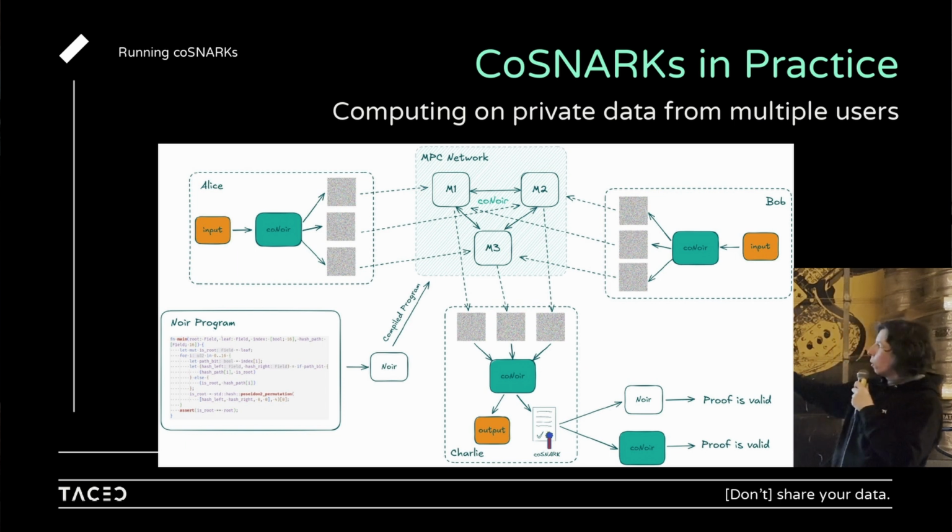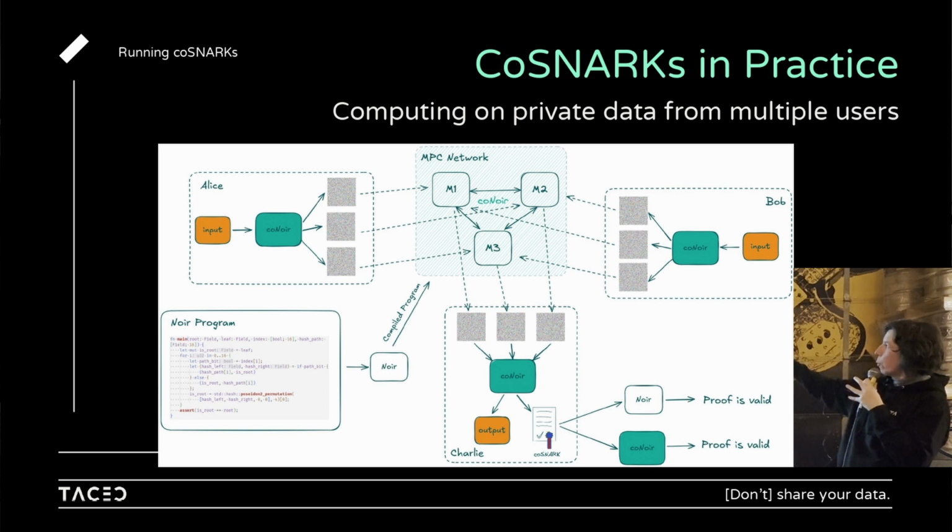You write your Noir program, and then there are different users, Alice and Bob, let's say, using this program. They put their input into the application, and the coNoir part of the application secret shares their data into encrypted shares that are then sent to this MPC network. The same happens for Bob. And so this is how private data from different users ends up on the network. They do this secret sharing in their local environment and send it to the network.